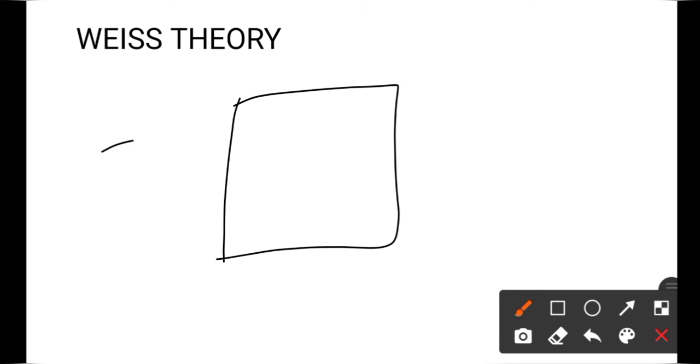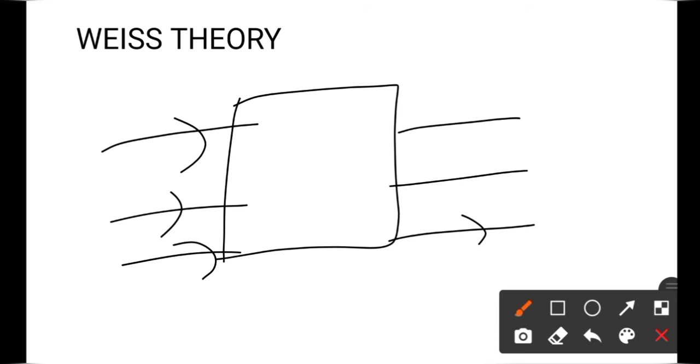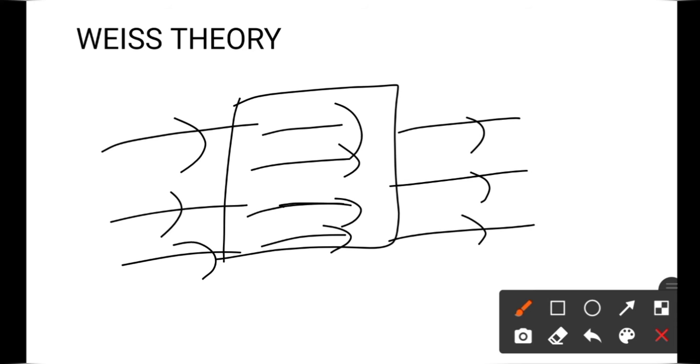Now we will see, when we apply an external magnetic field to the material, all electrons present in the domain will align in the direction of the magnetic field.